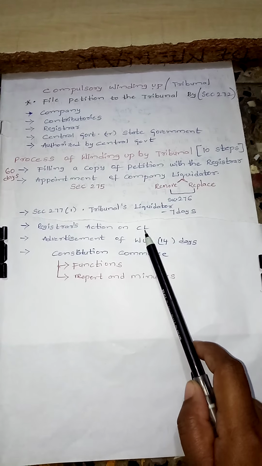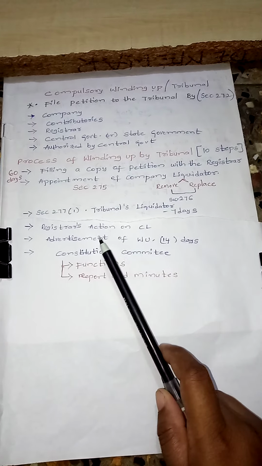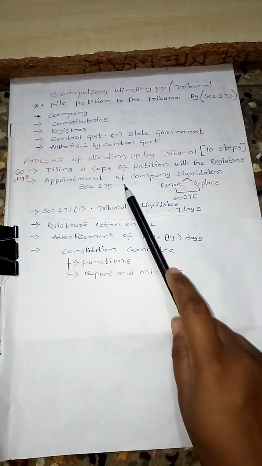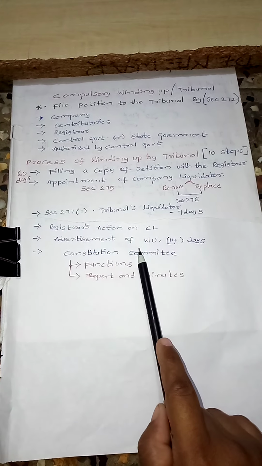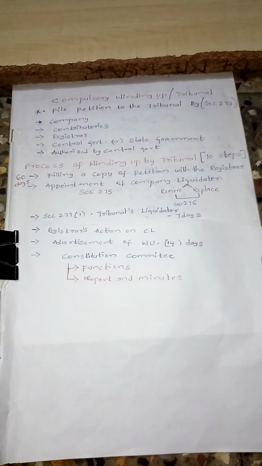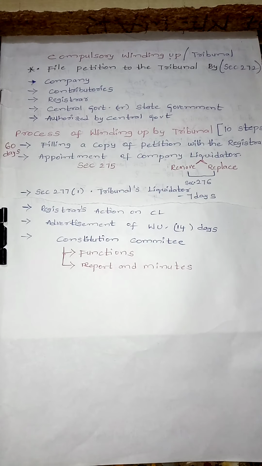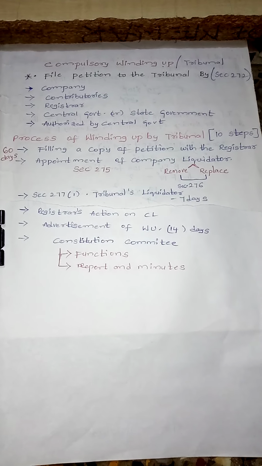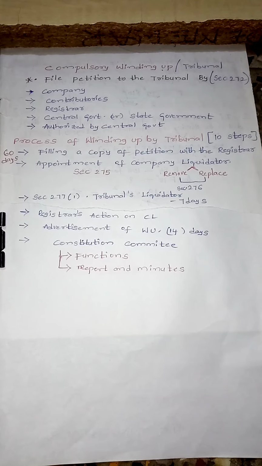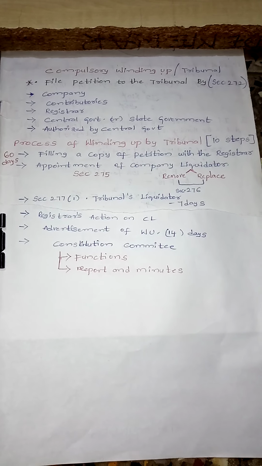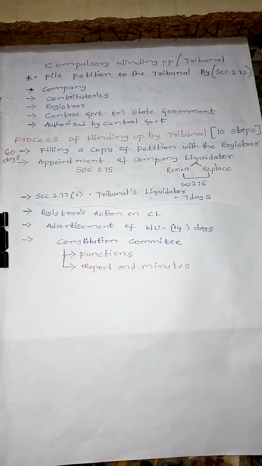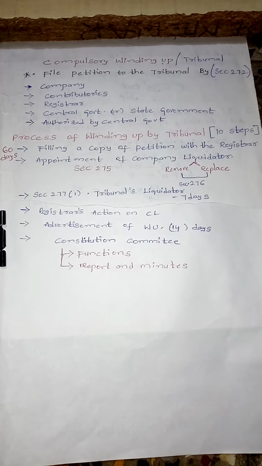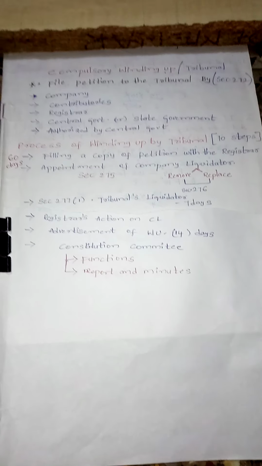After appointing this company liquidator, there should be an advertisement of the winding up of the company. The advertisement should be in the newspaper, in English language and a principal regional language. Regional language is the language of the state in which the company exists, that is, the registered office area's language. After giving this advertisement, the next step is that a constitution committee will be formed.